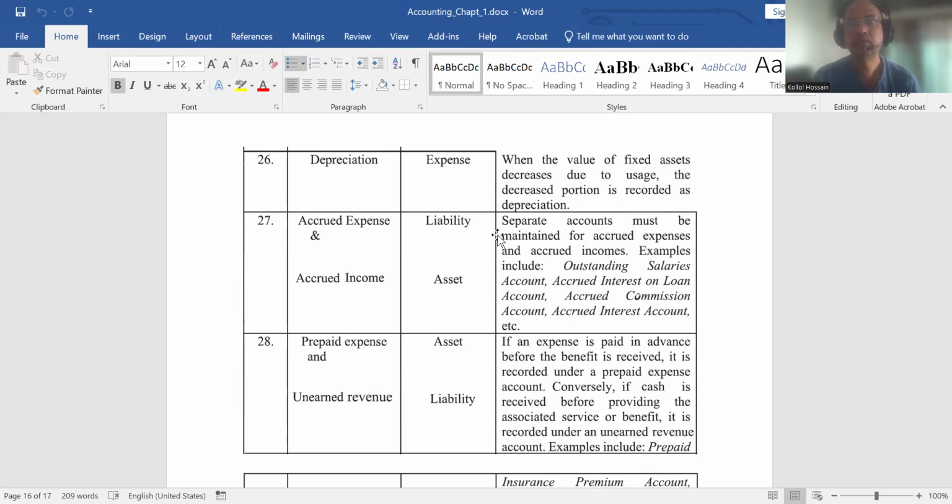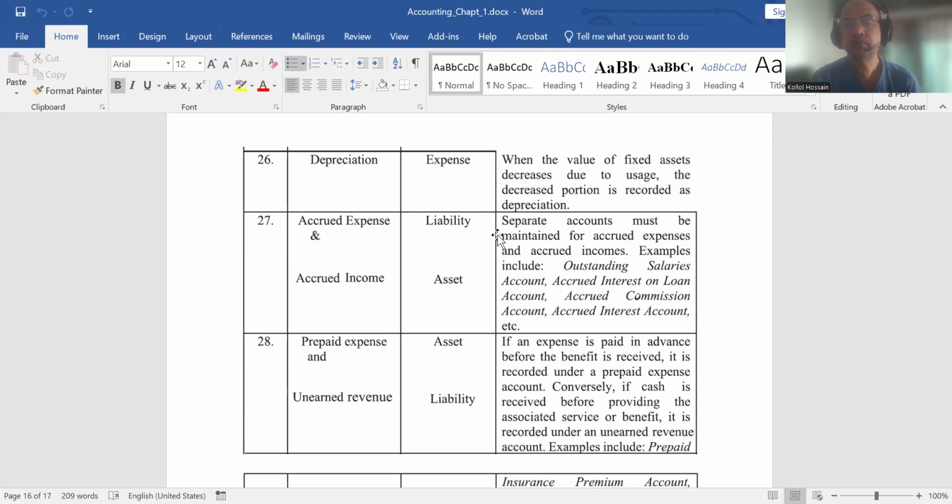So this amount, accrued utility bill or accrued salary, is expenses. This is a liability because the expenses already occurred, but we did not pay them. So accrued expenses is liability and accrued income is asset.